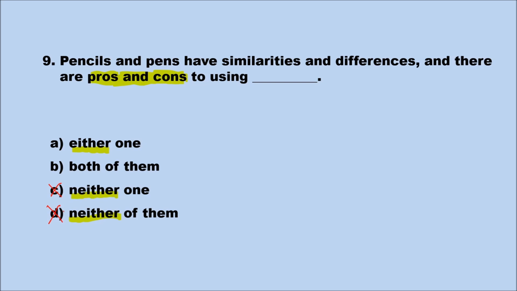We're left with two choices, either one or both of them. Either means any one at that time, whereas both means two together. Have you ever tried to use pencils and pens both together at the same time? I don't think so. So let's delete B. We're left with either one. The correct sentence for number 9 should be: Pencils and pens have similarities and differences, and there are pros and cons to using either one.